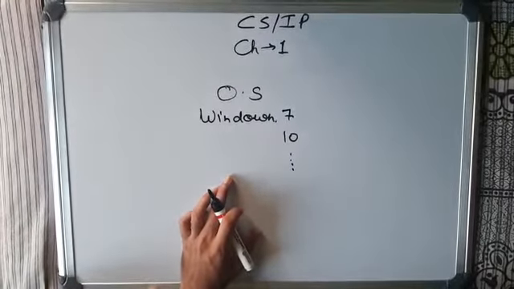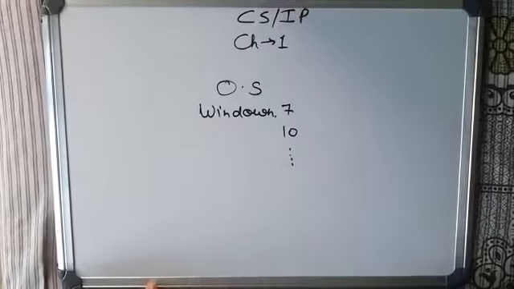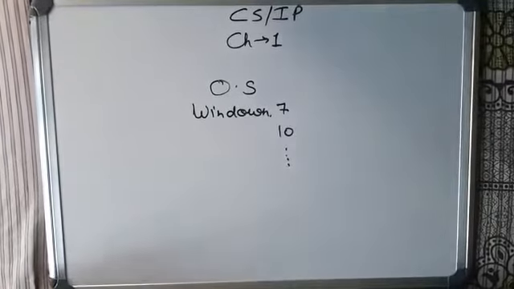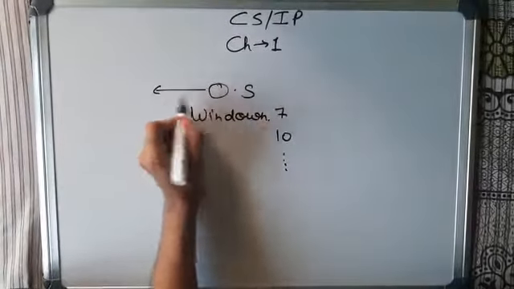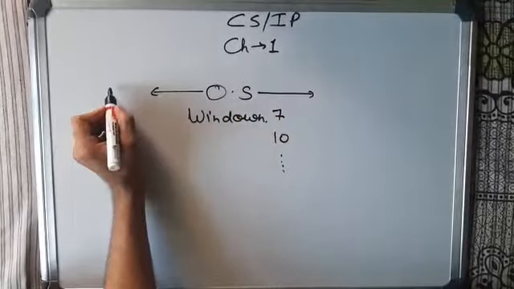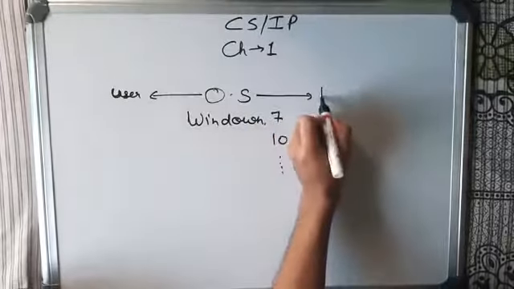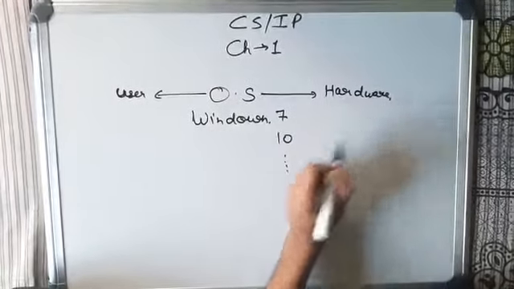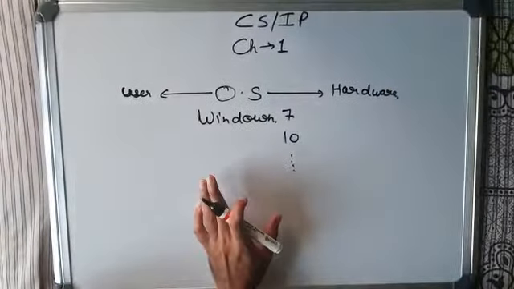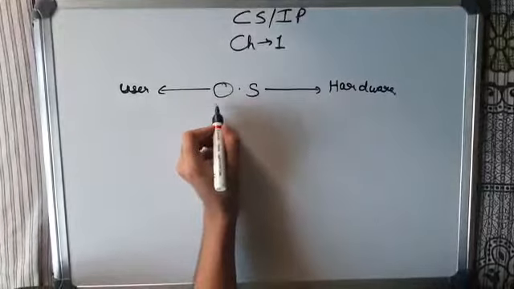Simple. Its basic definition is, I repeat, it acts as a link or interface. It is the bridge between user and hardware. Got it?